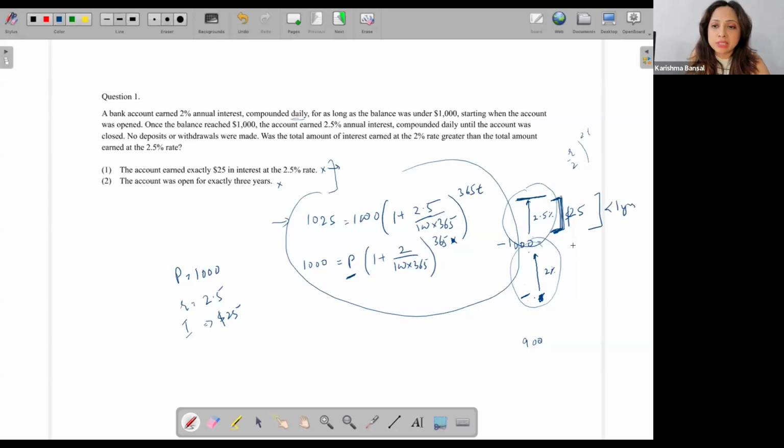Now total time is 3 years, which means that this time is 2 years. Here I have a rate of interest of what? 2%. And using that 2% over 2 years, I reached 1,000. What did I start with over here? Approximately. Yeah, it's daily compounding.